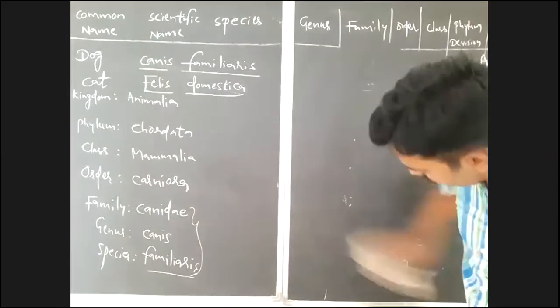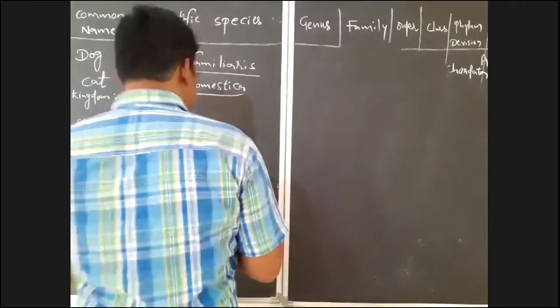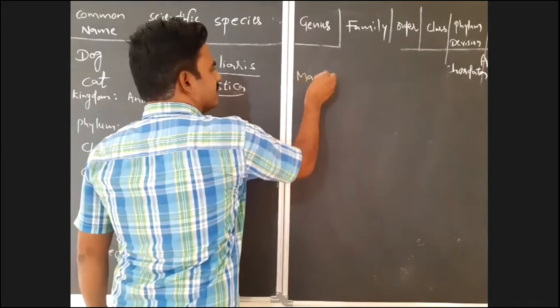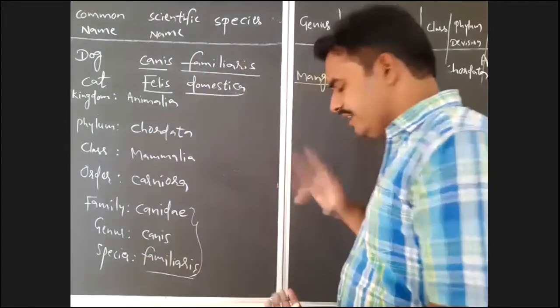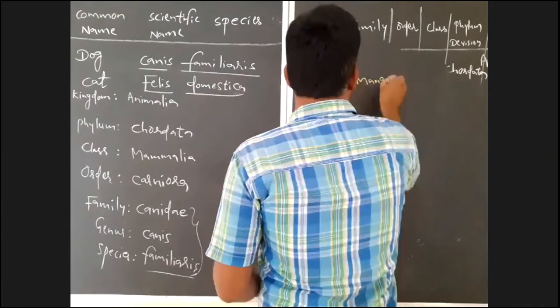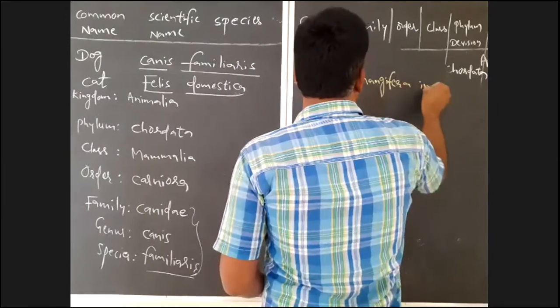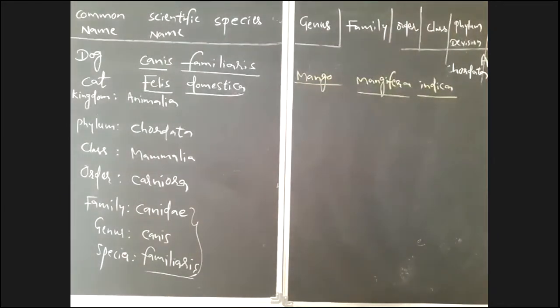Now plant classification. The well-known mango. What is the scientific name of mango? Mangifera indica. Mangifera indica is the scientific name of mango. So mango is a plant, so it will belong to which kingdom? It belongs to kingdom Plantae. So now I am going to write the classification of mango here.